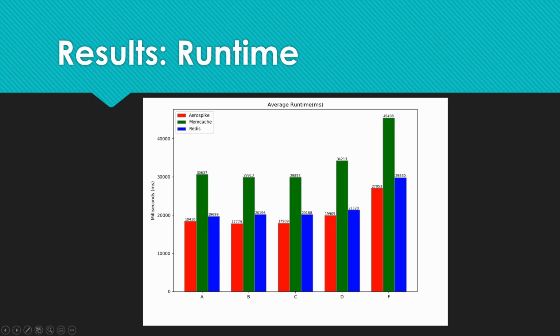So this figure shows the average latency for each of the workloads among the different systems that we have. We have eliminated the results for workload E because it's mostly scan operations, because both Memcached and Aerospike bindings don't have the scan operation implemented. We can see that both Aerospike and Redis show close performance results, while Memcached shows the worst.